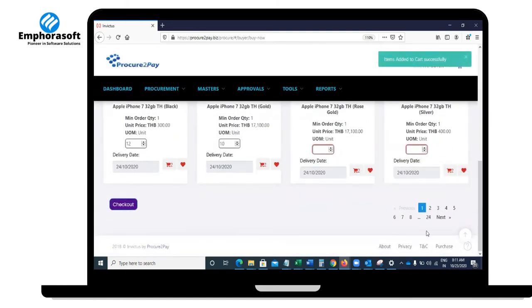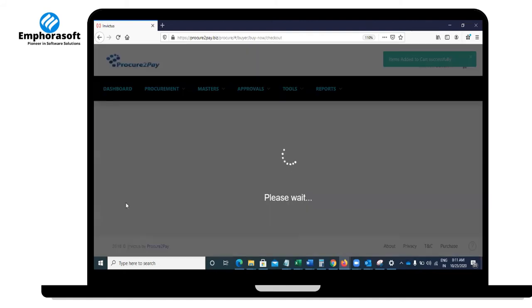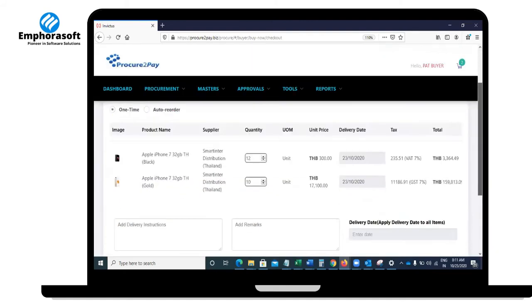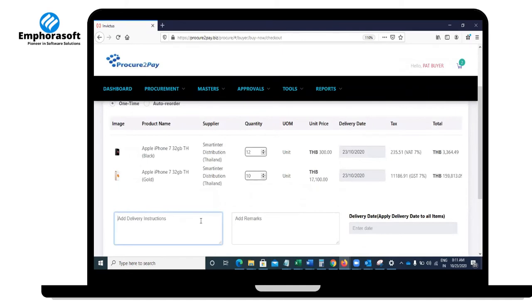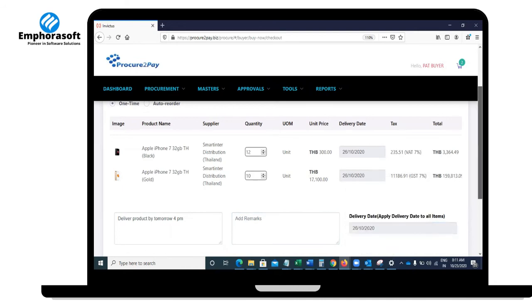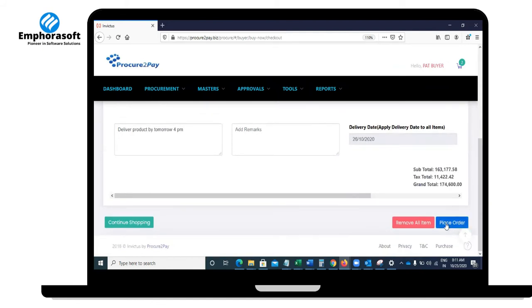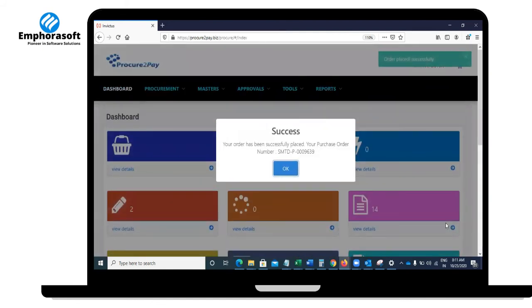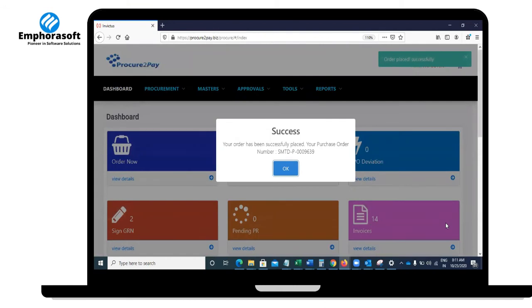Once I select my orders, I simply go for a checkout, and here I can give any delivery instructions. Deliver product by tomorrow 4 p.m. And if you want to pass any internal instructions or remarks, you can add the remarks here, right? And if you want to change the overall delivery date, you can change the delivery date also. Once you are done with everything, just place an order.